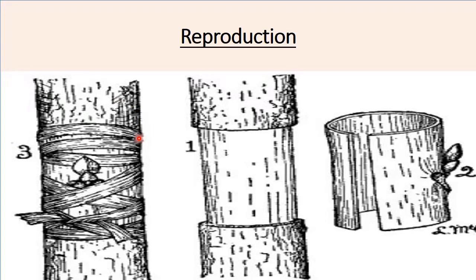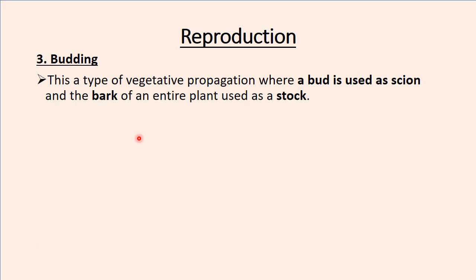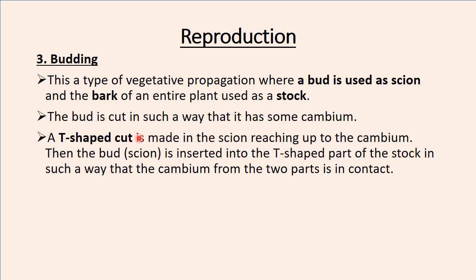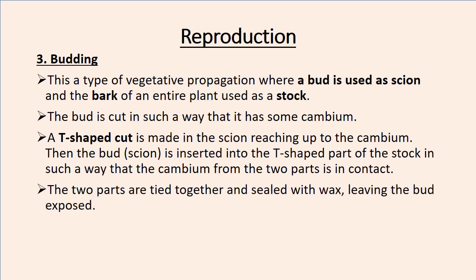So in summary, this is a type of vegetative propagation where a bud is used as a scion and the bark of an entire plant is used as a stalk. The bud is cut in such a way that it has some cambium. A T-shaped cut is made in the stalk, reaching up to the cambium. Then the bud is inserted into the T-shaped part of the stalk in such a way that the cambium from the two parts is in contact. The two parts are tied together and sealed with wax, leaving the bud exposed.